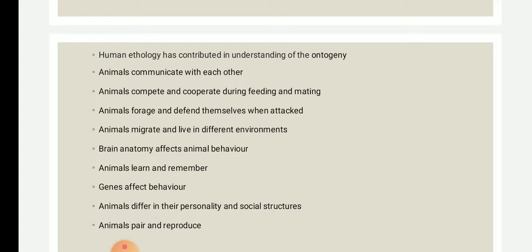Animals will pair up and reproduce. These are all the applications of ethology. We have already discussed this in the last class also, but I have placed them separately, because they are also examples of applications of ethograms, okay.